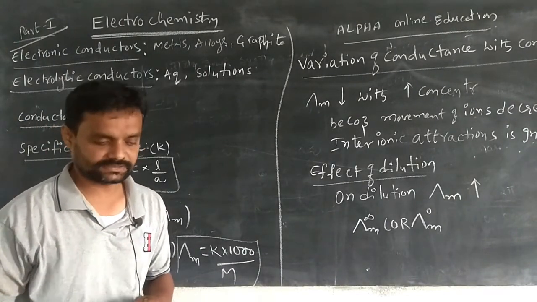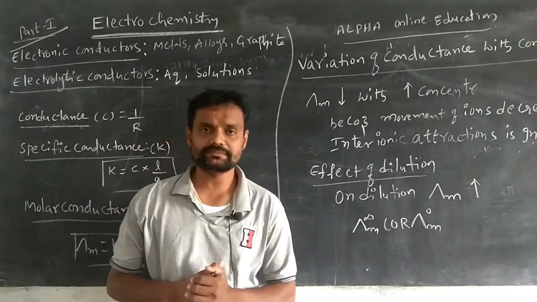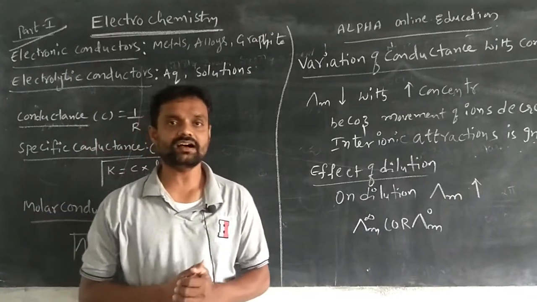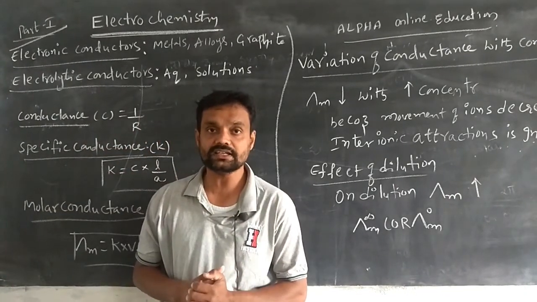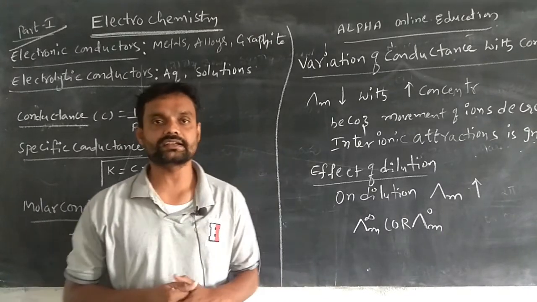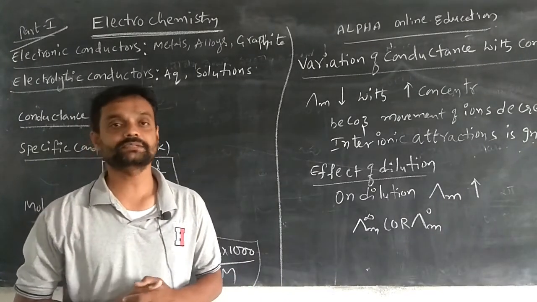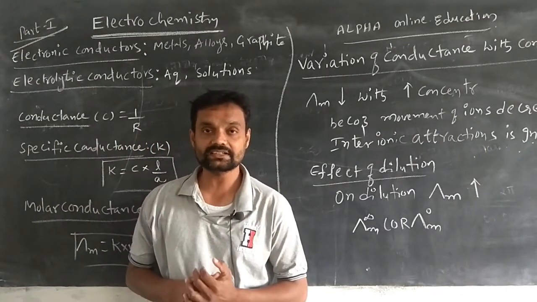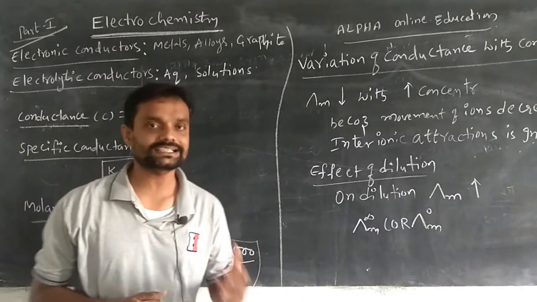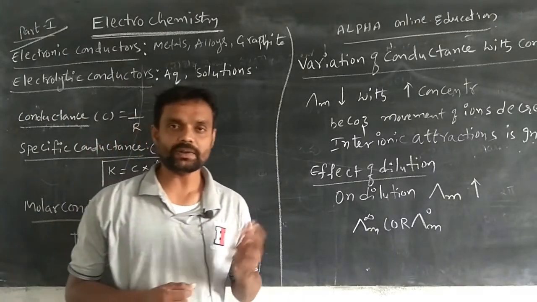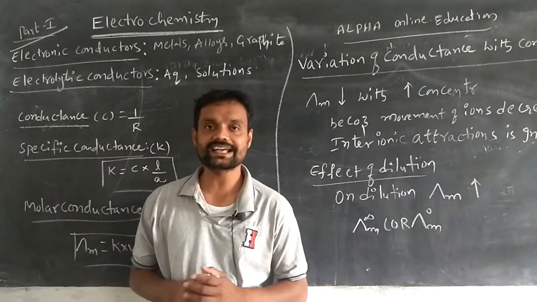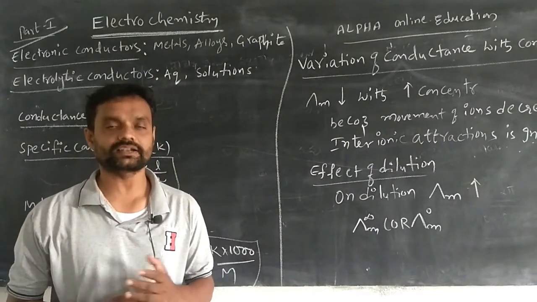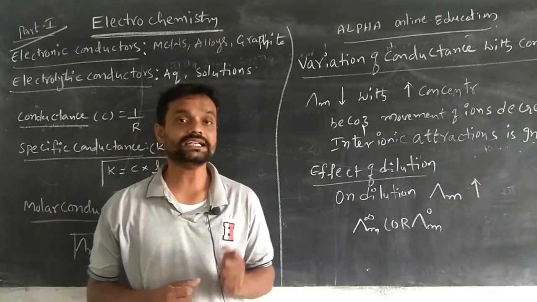In this topic, first we have to know the conductors. What is meant by a conductor? It means the substance which conducts electricity, or the substance which allows current through it. That is called a conductor. For example, plastic is not considered a conductor because it does not allow current through it.